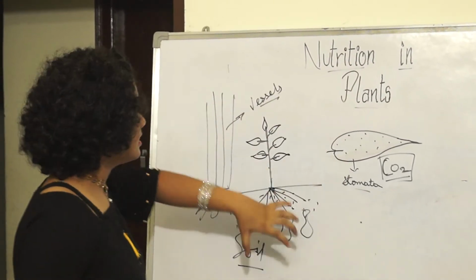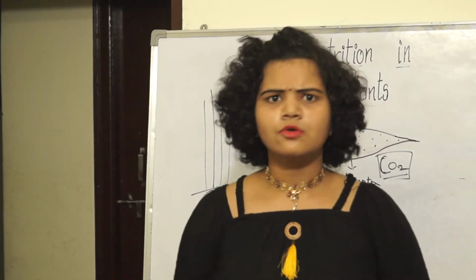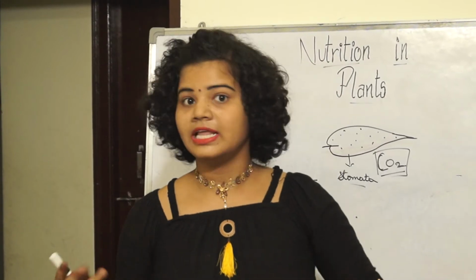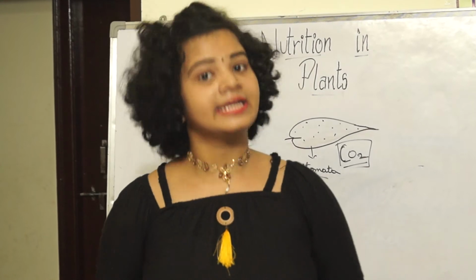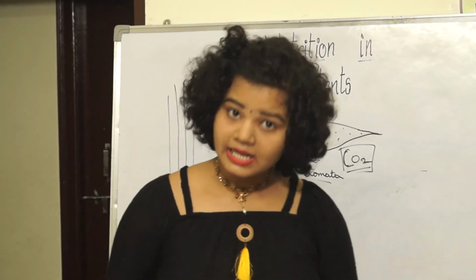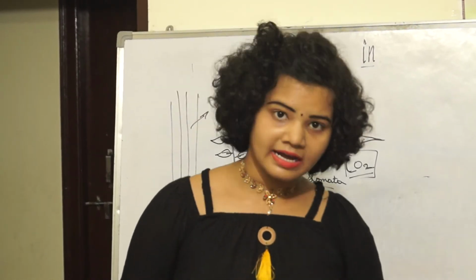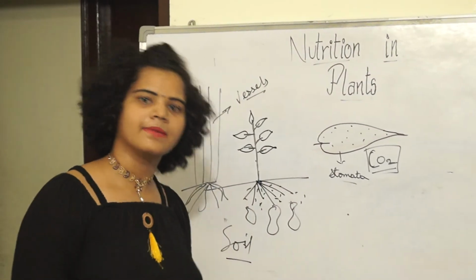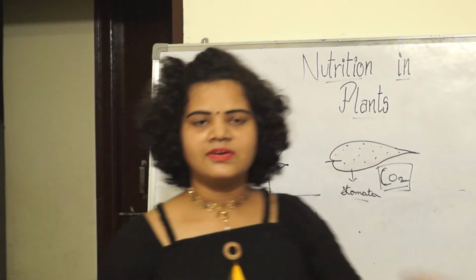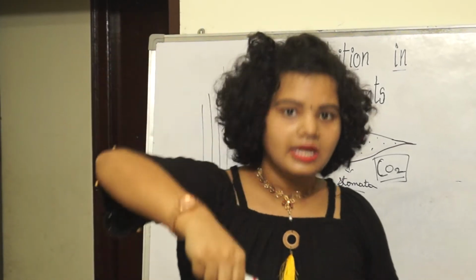And inside, as you see, most of the leaves are green in color, right? Why? Because each and every leaf has chlorophyll present inside it.